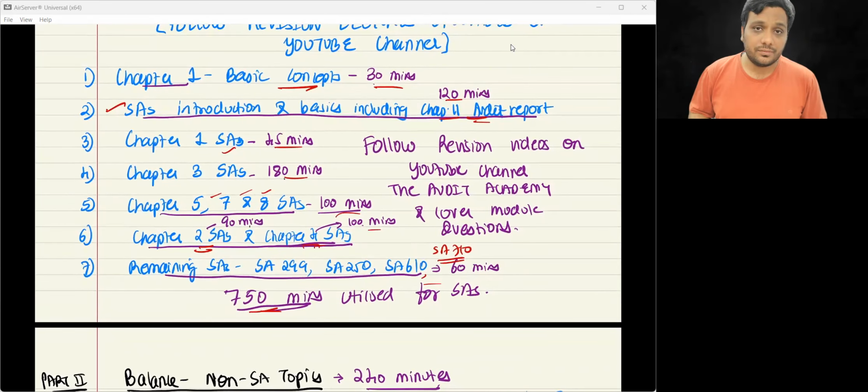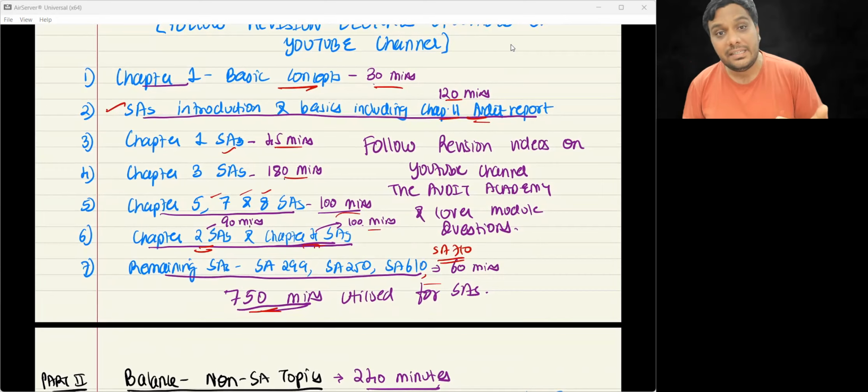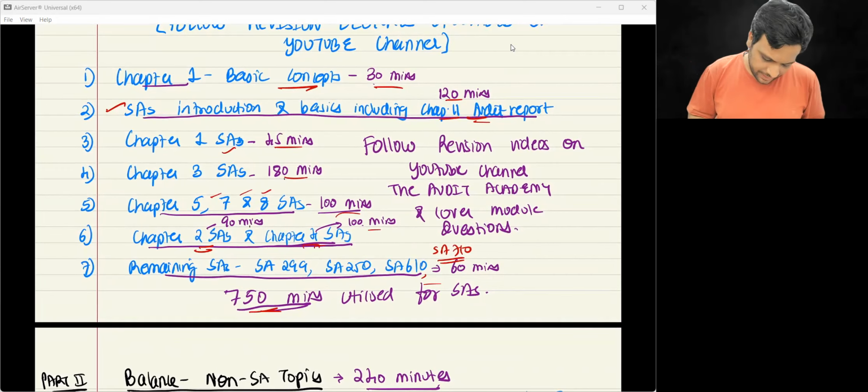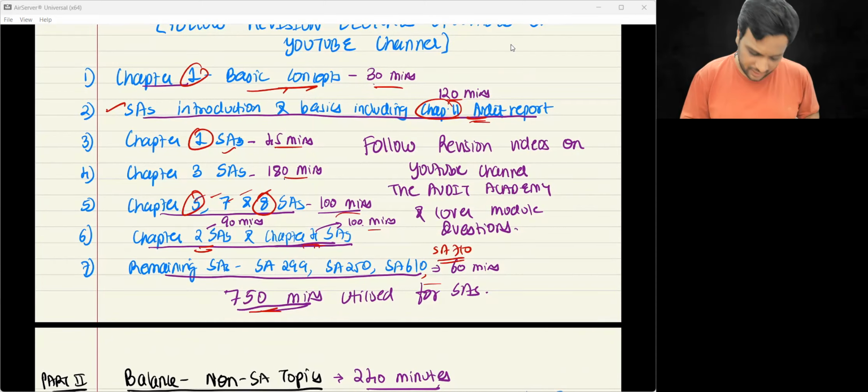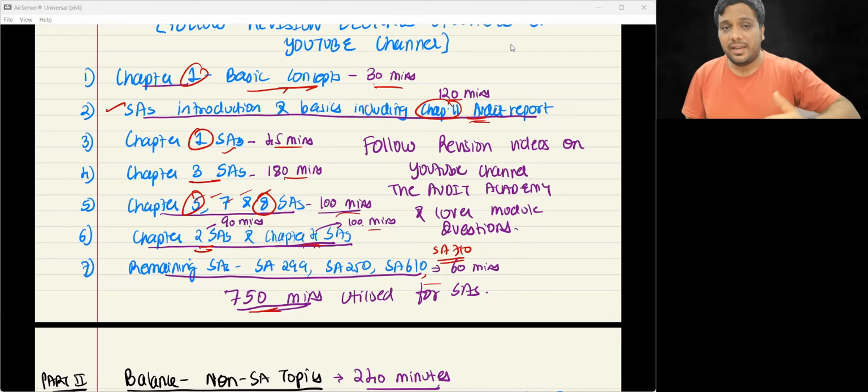However, let me tell you, all right, that there are some very, very easy topics, जिसको आप बहुत अच्छे से कर लो, so you are in a good position. Like chapter 5, 7, 8, especially this chapter 5, 8, like chapter 1 के essays, chapter 1 के basic concepts, like audit report stuff is very interesting. So जो भी आपको interesting लगता है उसको अच्छे से कीजिए. जो आपको थोड़ा लग रहा है कि tough जा रहा है, chapter 3 में 50% chapter is easy, 50% chapter is tough, but still at least relatively easy when I compare with chapter 2 and 4.